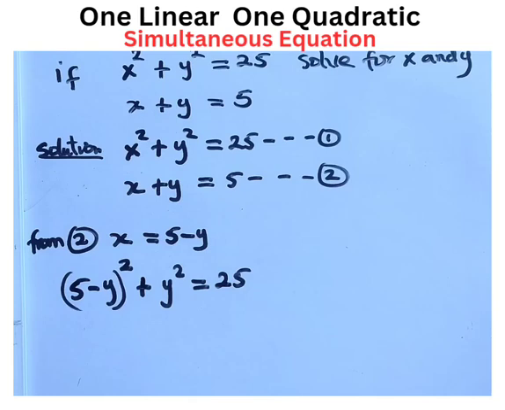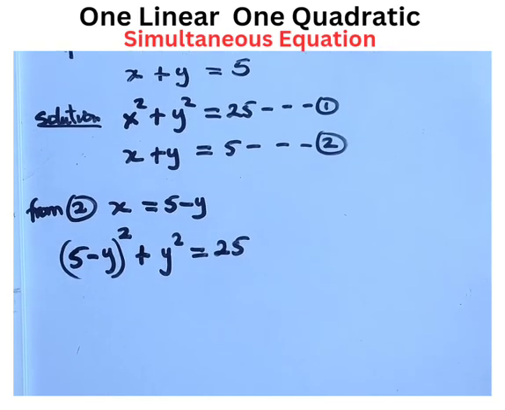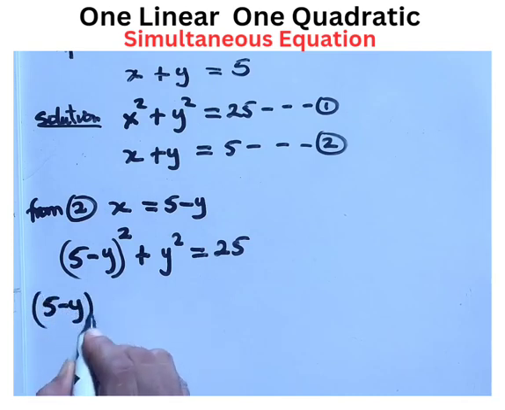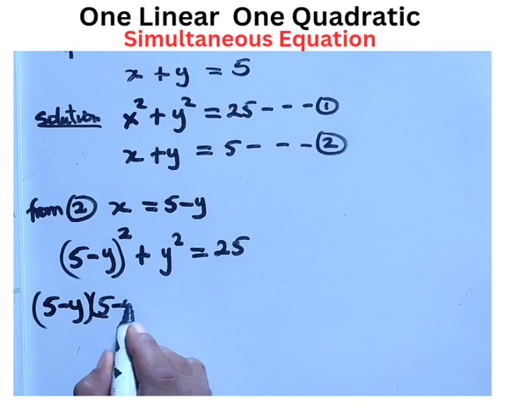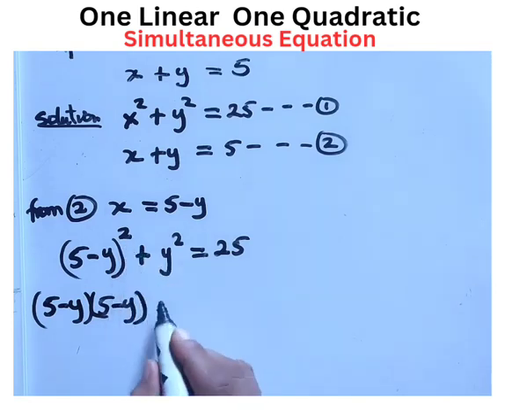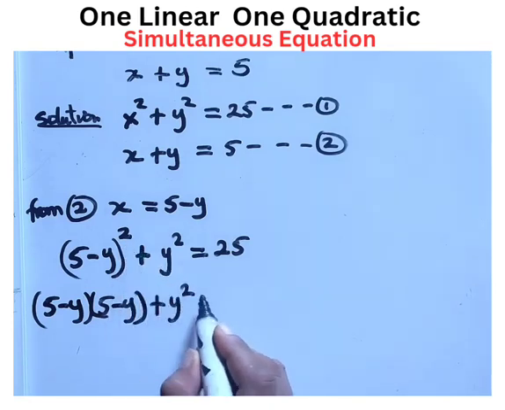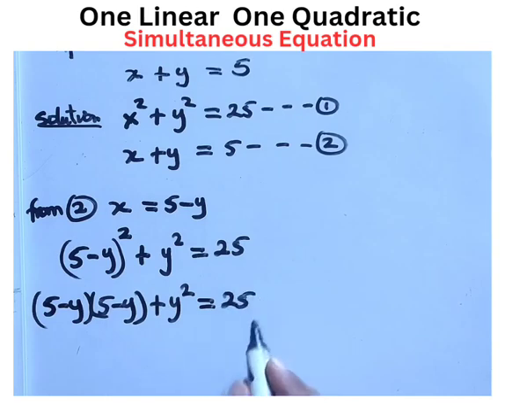Now we are going to expand the bracket. 5 minus y all squared is the same thing as 5 minus y into 5 minus y. That's the meaning of squared. Then plus y squared equals 25.